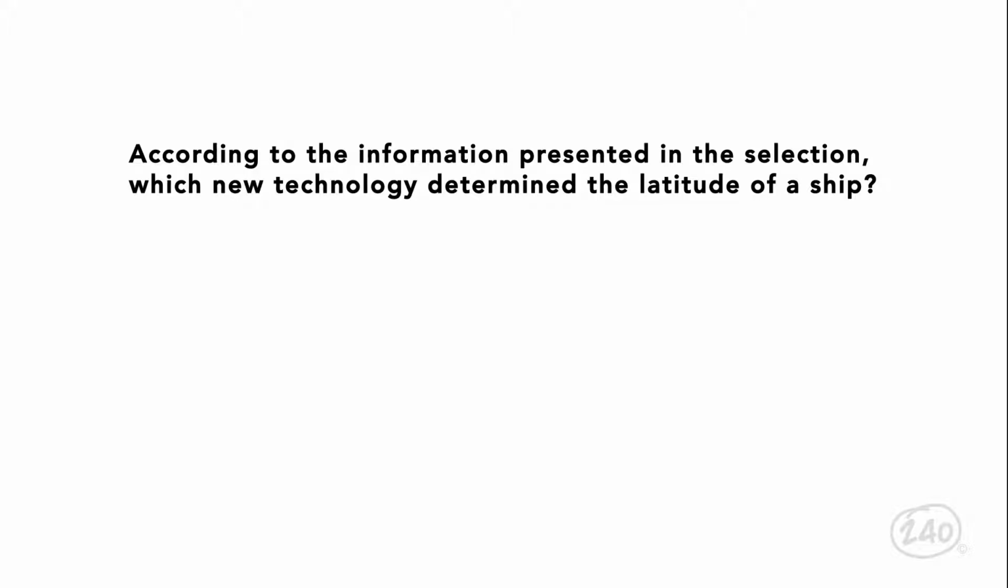Now let's answer a question about a supporting idea from the passage. Here we see a question prompt using the keyword according. According to the information presented in the selection, which new technology determined the latitude of a ship? A. Quadrant. B. Compass. C. Maps. D. Astrolabe. Remember, the supporting ideas are stated clearly in the text. Think to yourself, where was latitude mentioned? What was said about it?